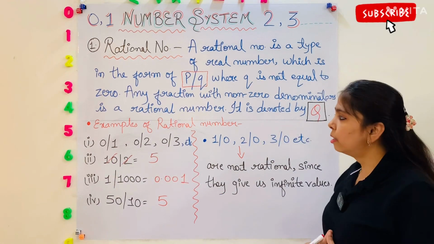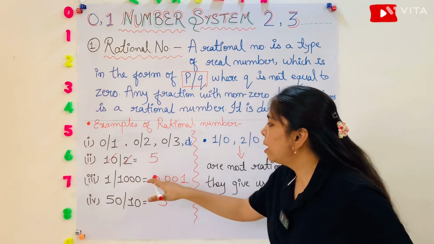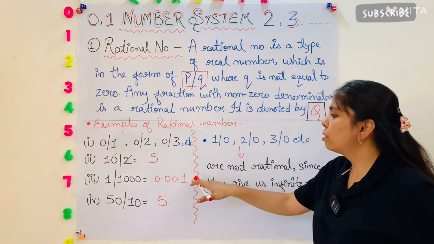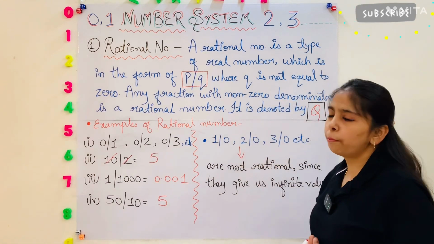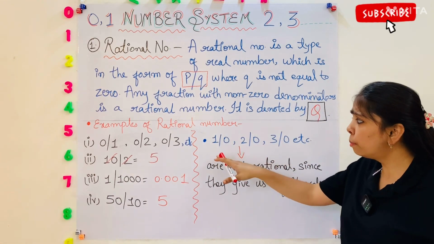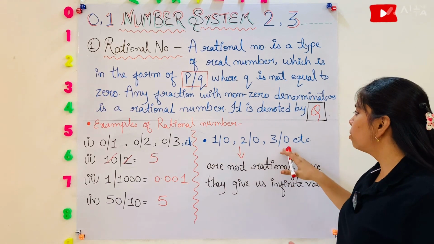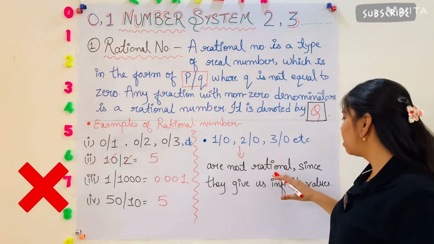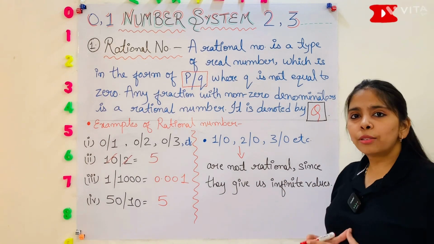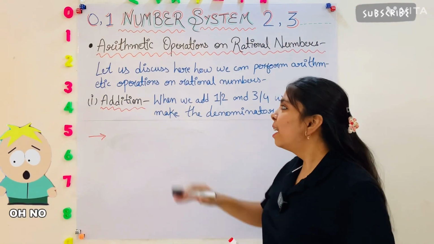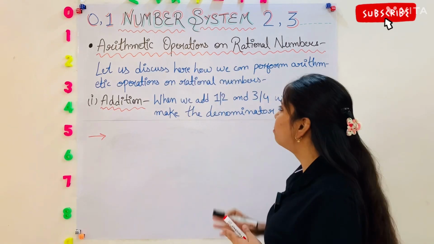This is also a rational number, and 1 by 1000 is equal to 0.001 and 50 by 10 is equal to 5. These are all examples of rational numbers. But 1 by 0, 2 by 0, 3 by 0 etc. are not rational since they give us infinite values, because q is not equal to 0. Let's see arithmetic operations on rational numbers.